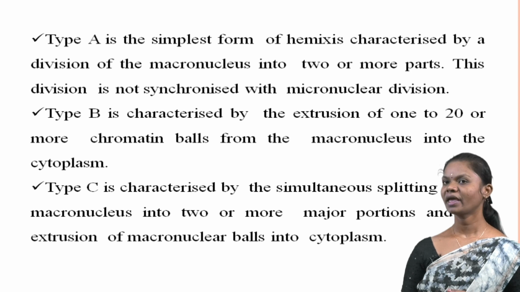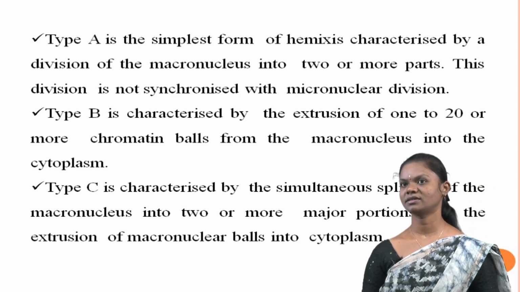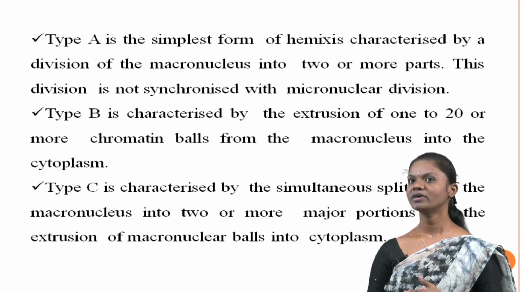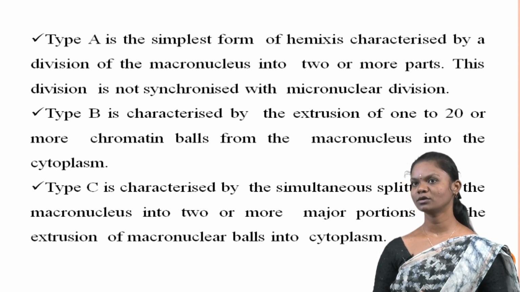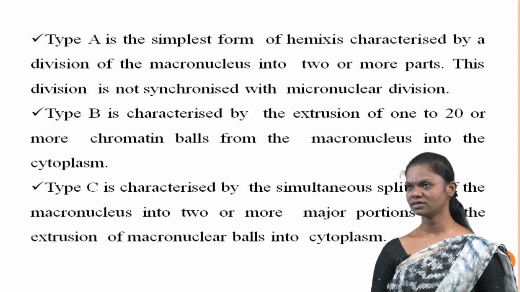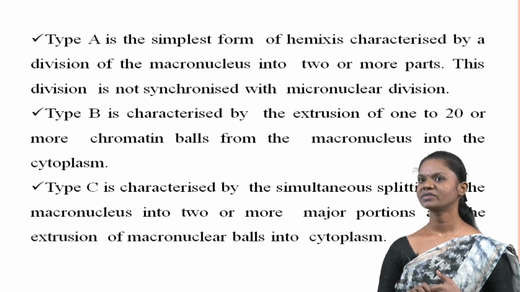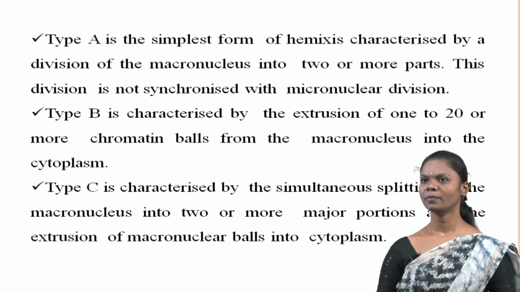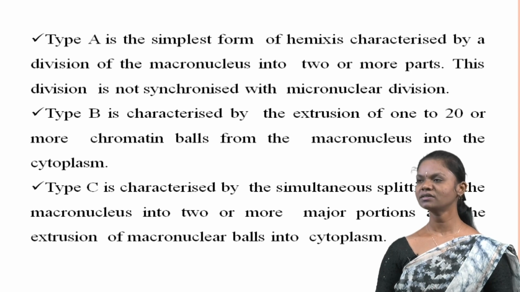Type A hemixis represents the simplest form, where the macronucleus undergoes division into two or more parts. This division is not synchronized with micronuclear division, indicating an independent process.